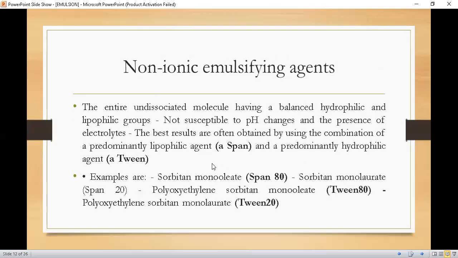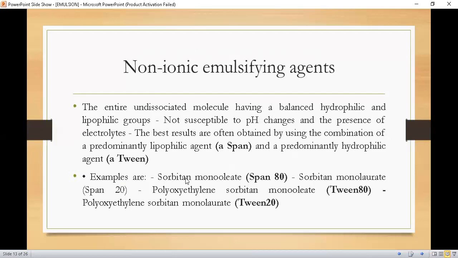So let's proceed further now. Students, let's start with the non-ionic emulsifying agent. The entire undissociated molecule has a balanced hydrophilic and lipophilic group. These are not susceptible to pH changes and the presence of electrolytes. The best results are often obtained by using a combination of predominantly lipophilic agents, which are also called Spans, and predominantly hydrophilic agents, which are also called Tweens.